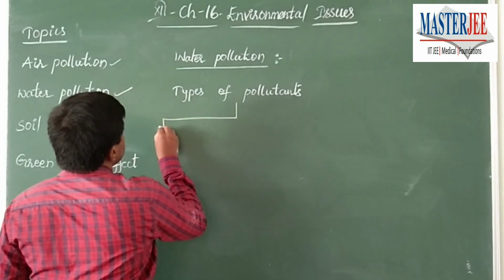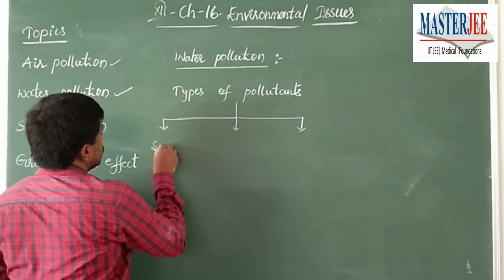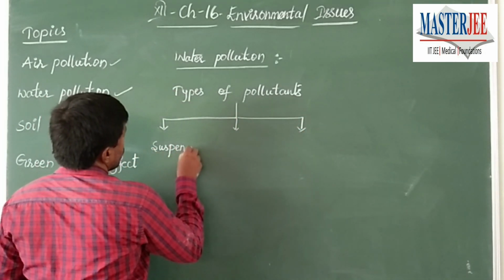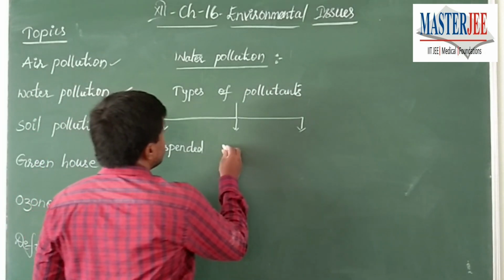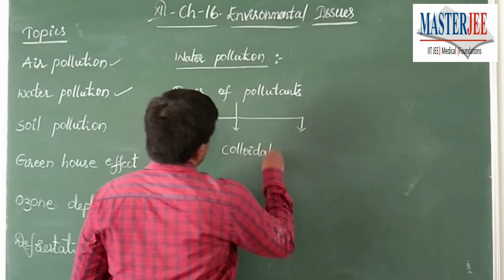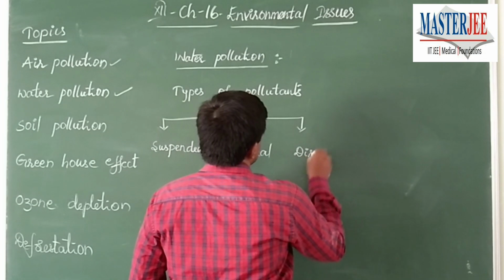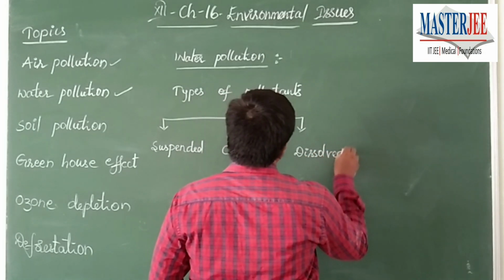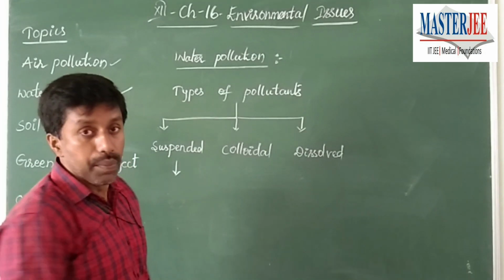These are three types: suspended pollutants, colloidal pollutants, and dissolved pollutants. You need to remember the examples.